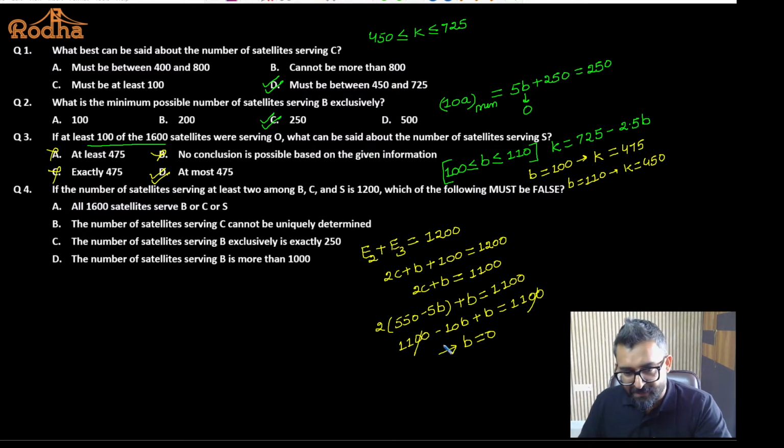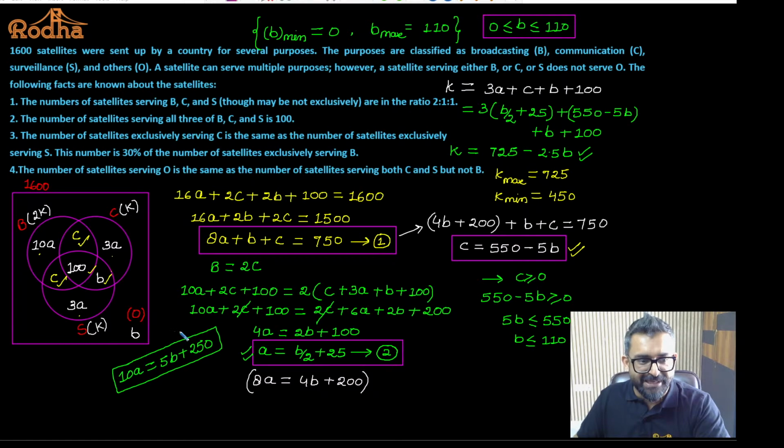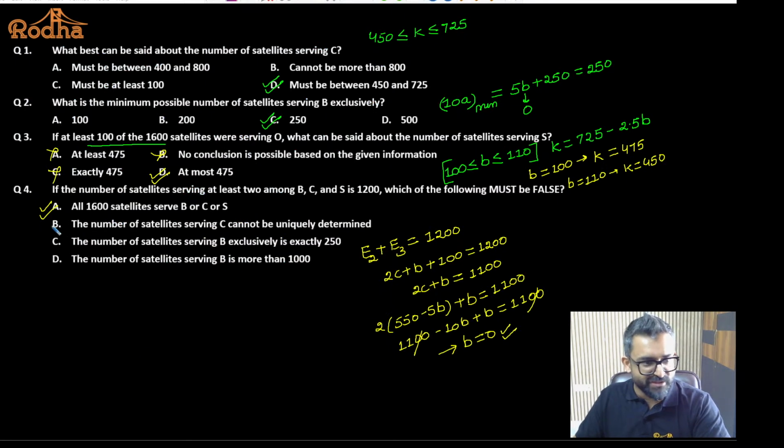Now the moment B is equal to 0, I'll be getting specific information. Let's see the statements. The question is asking which of the following statements must be false in all the scenarios. All 1600 satellites serve B or C or S. Yes, that is correct. Why? Because as per the statement, B is 0. When the outside value is 0, that means all 1600 satellites are being used for B or C or S. Yes or no? This statement is correct.